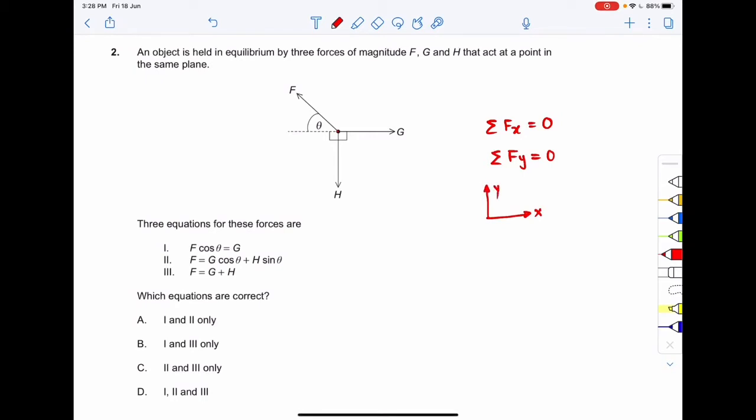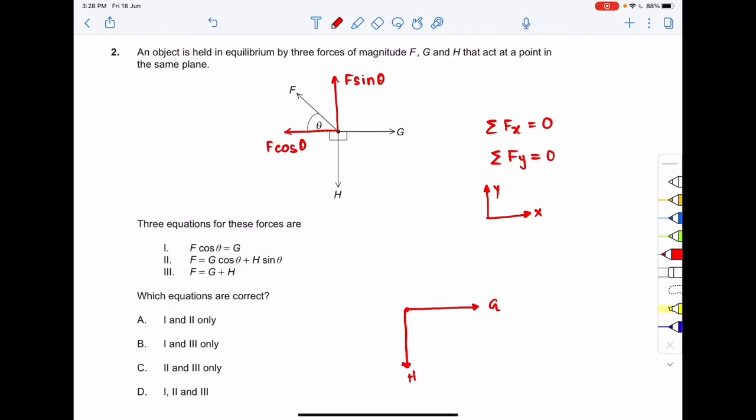If I make components of F, what is the component of F along the x-axis? This will be equal to F cos theta. And what is the component of F along the y-axis? This will be equal to F sin theta. So the net figure reduces to G in this direction and H in this direction.